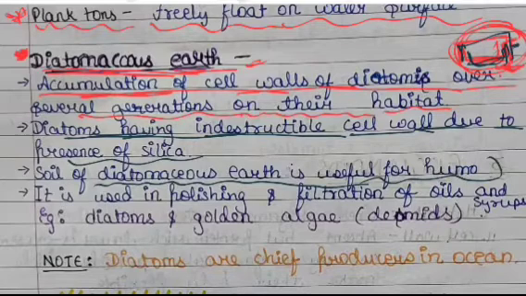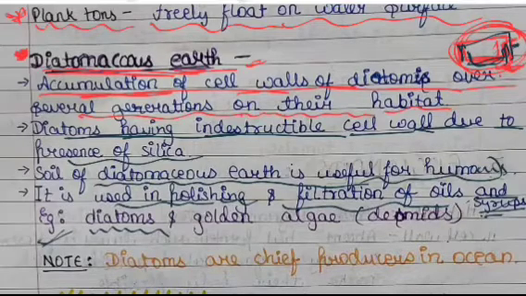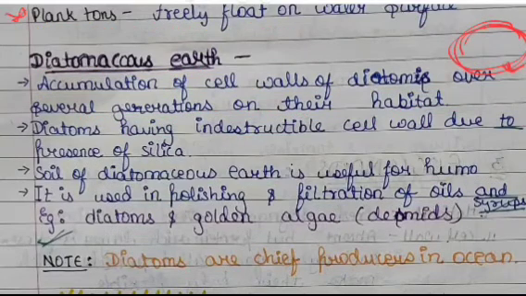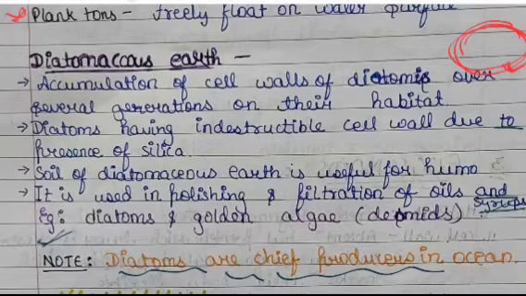Now if we talk about the importance of diatomaceous earth, it is very useful for humans, and it is used in polishing and filtration of oils and syrups, for example diatoms and golden algae. Now one important note given here is that diatoms are chief producers in the ocean.